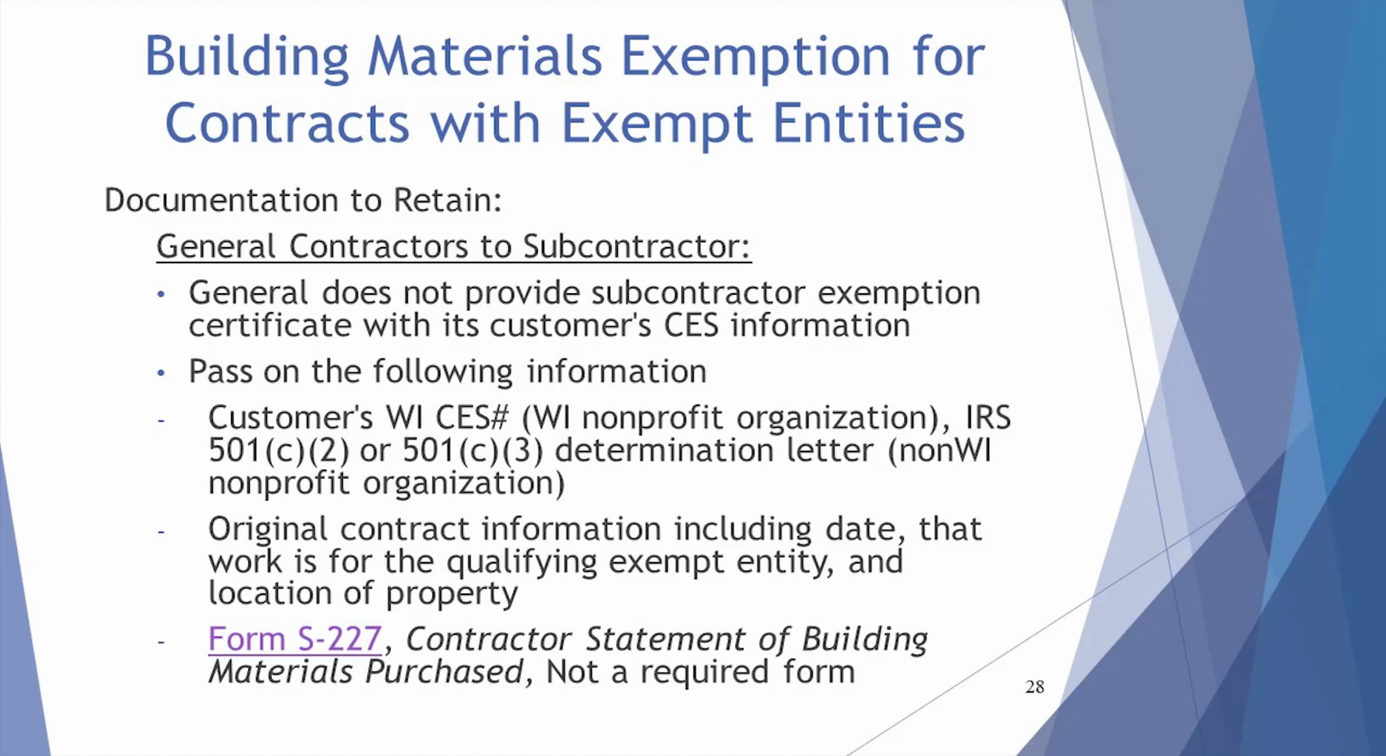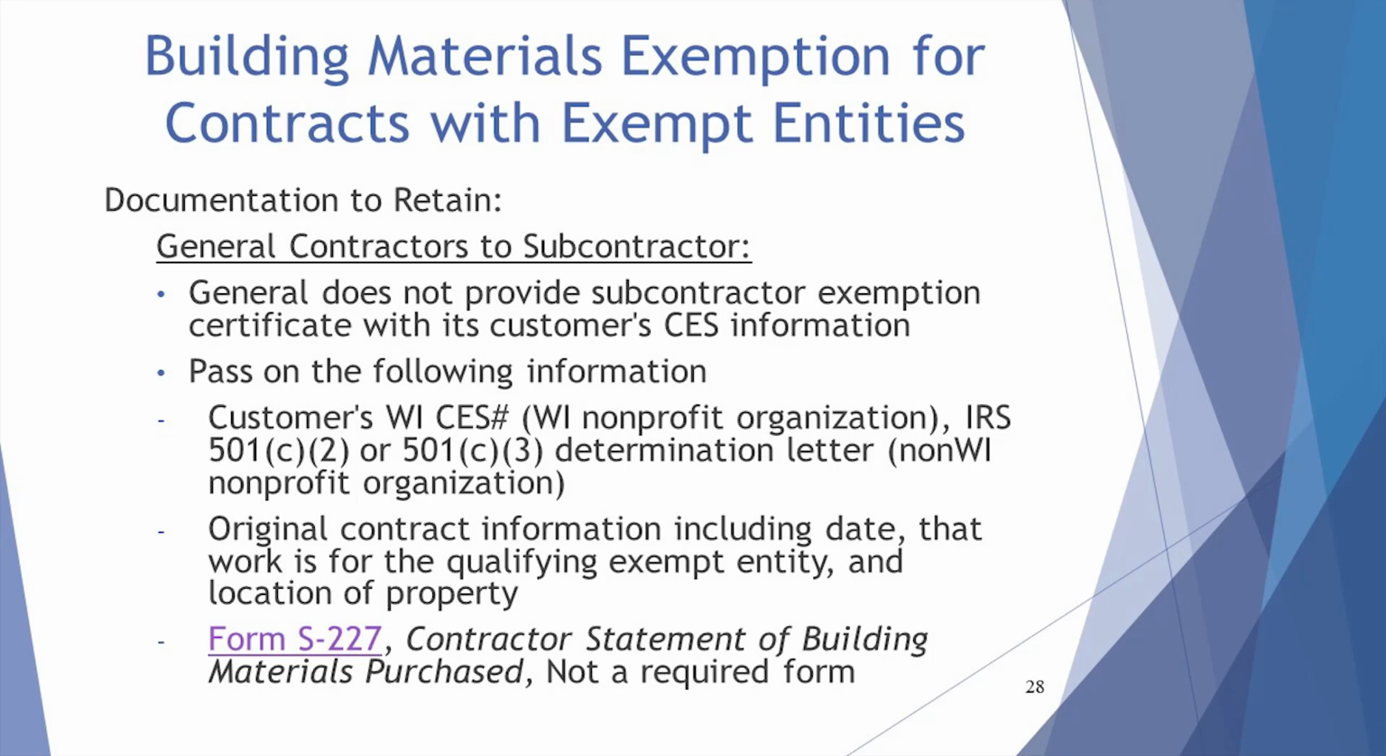The general contractor must pass on the information necessary for the subcontractor to properly substantiate the exemption for its purchase of building materials. The general should pass on the following information: its customer's Wisconsin Certificate of Exempt Status number, if it's a Wisconsin nonprofit organization; the IRS 501(c)(2) or 501(c)(3) determination letter if it is not a Wisconsin organization; original contract information including date of contract, that work is for the qualifying exempt entity, and location of the property.